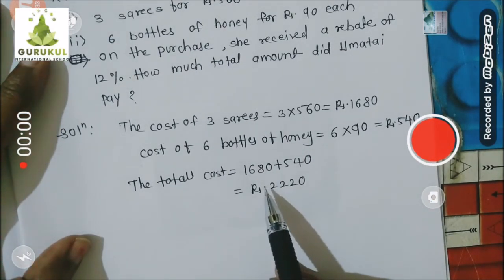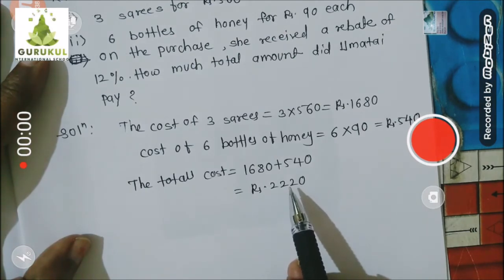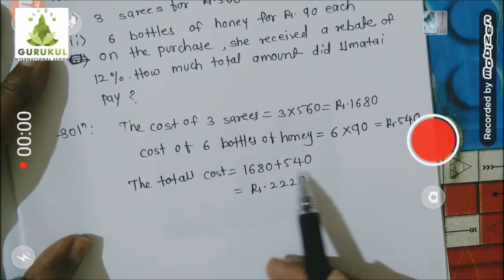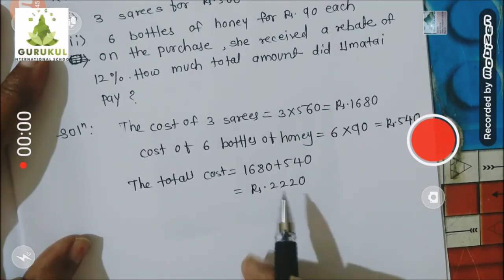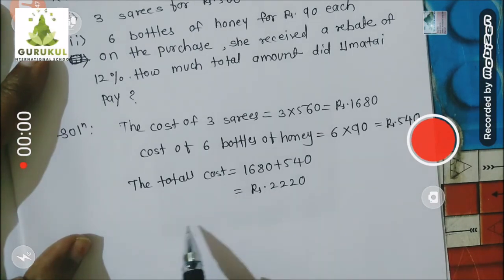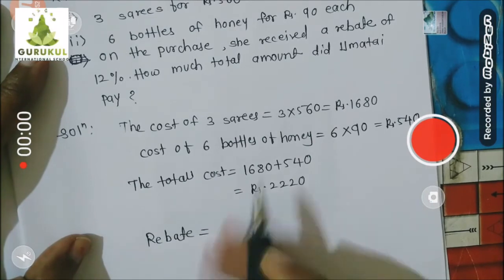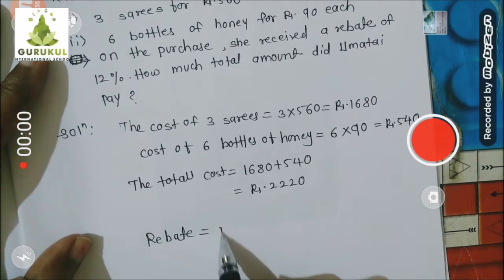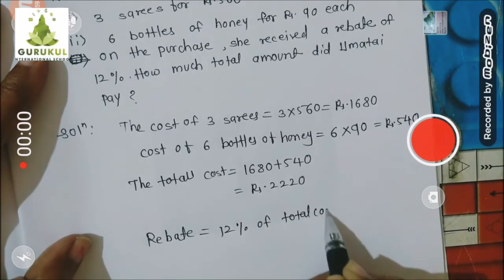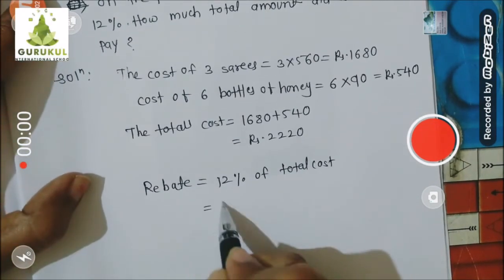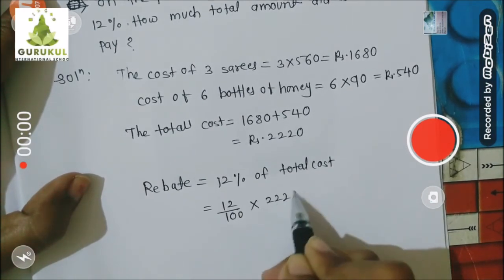It means Umatai will have to pay this many rupees to the Khadi Gramodyog. But Khadi Gramodyog is giving her a 12% discount on this total cost. So let's find out how many rupees discount they are giving Umatai. Rebate is equal to 12% of the total cost. 12% means 12 upon 100, of means into, total cost is 2220.